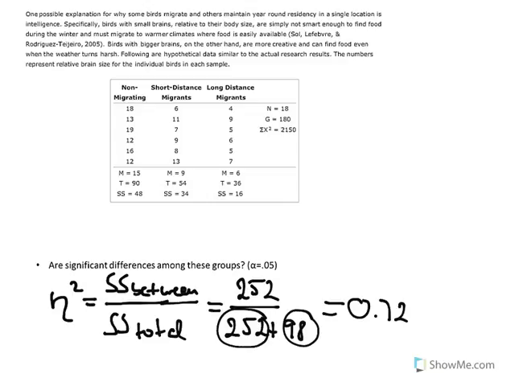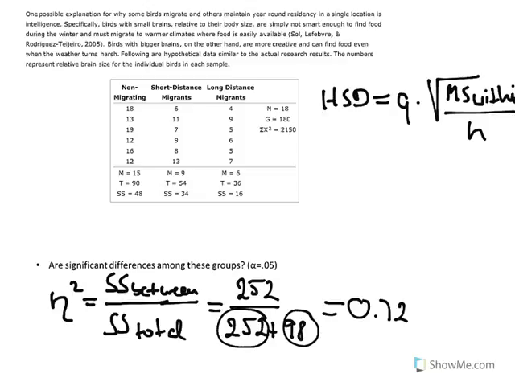But now let's also see where exactly the difference is. Is it between the non-migrating and short distance migrants, or 1 and 2, 1 and 3, or 2 and 3? So let's do Tukey's HSD test, the post hoc test, which we only do when we found that there's a significance, right? So that is Q times the square root of MS within over n. So we have to find Q again. So look at the table for Q.